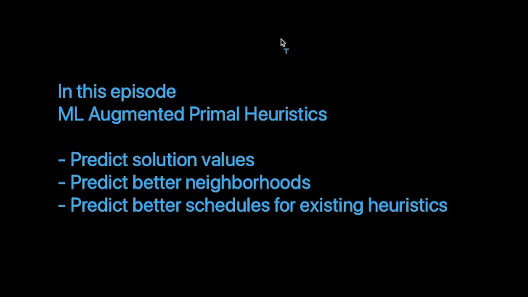So in today's video, we are focusing on ML augmented primal heuristics. In particular, we will talk about three things. One, how ML can be used to predict solution values directly without using any heuristics at all. Two, we are going to see how machine learning can help with finding better neighborhoods for a given solution in order to improve that solution. And finally, we will talk about how machine learning can be used for scheduling the existing heuristics in a MIP solver. So let's get started.